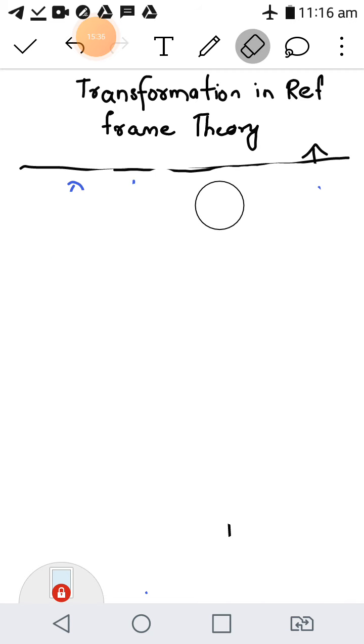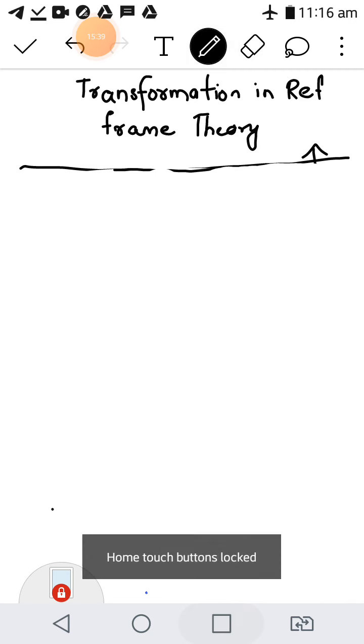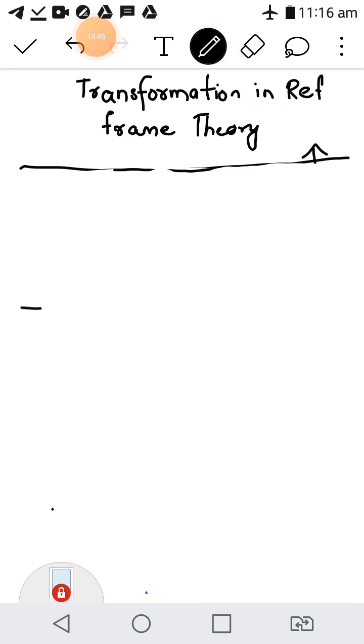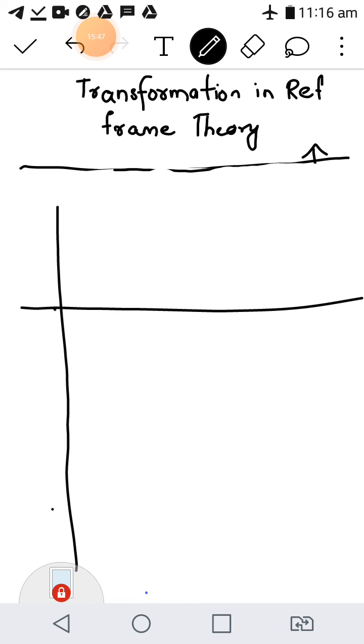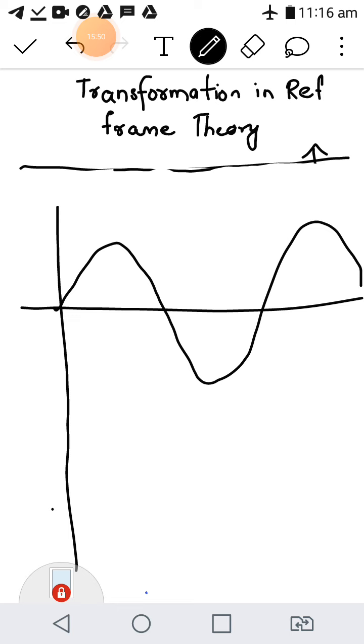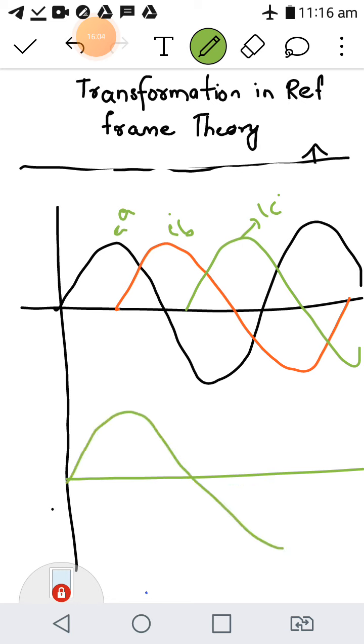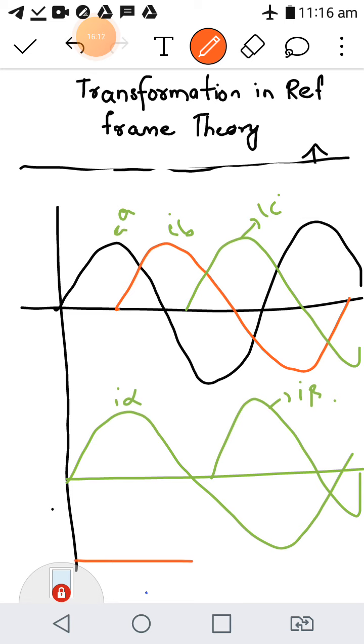If I draw a graph combining all these, you have these ABC quantities, this is IA, IB and this is IC. When you convert into alpha and beta, you will get like this. This is I alpha and this is I beta. Now when you convert this alpha beta into dq, you will get like this. This is q and this is d.